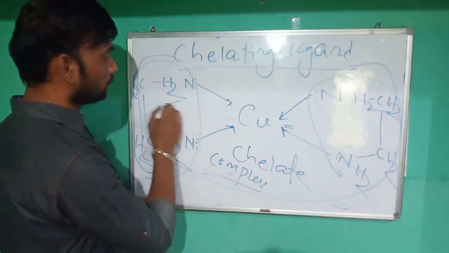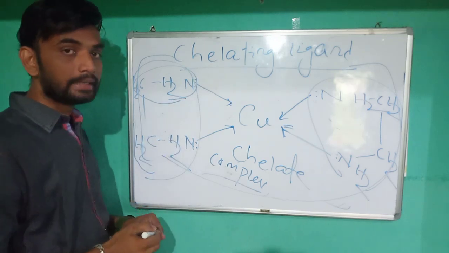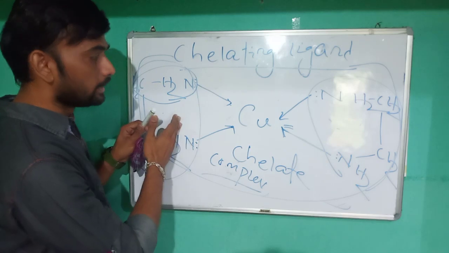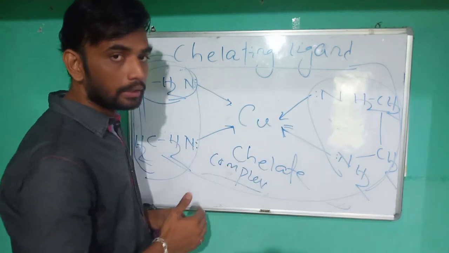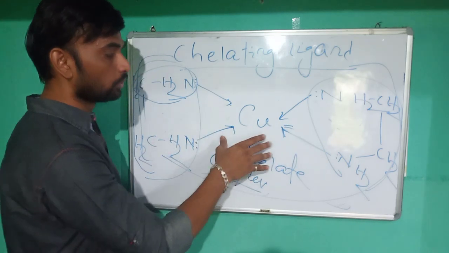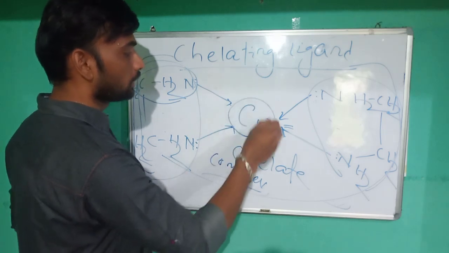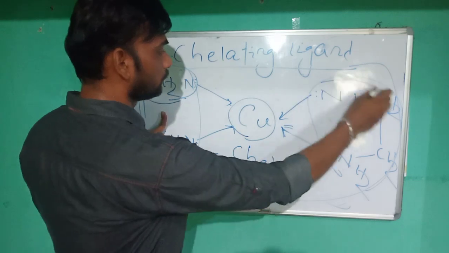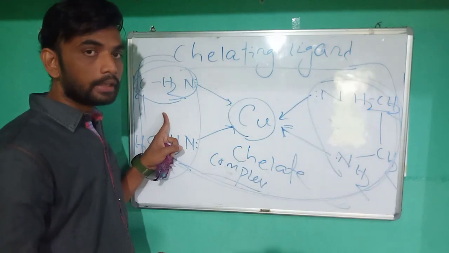Then the ligand, this is a bidentate or maybe a polydentate ligand, capable of donating electrons to the central metal atom by forming a ring type of structure.